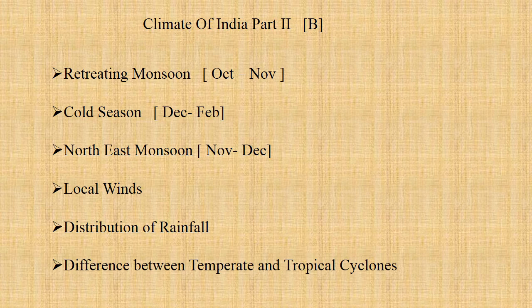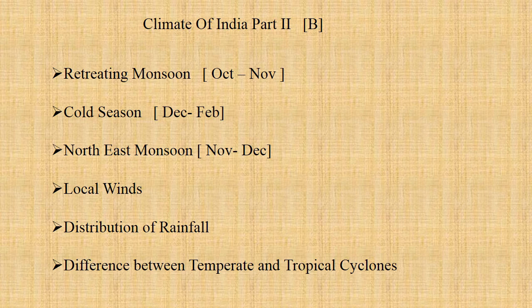In our previous presentation, Part 2A, we learnt in detail about the advancing monsoon, the movement of the Arabian Sea branch and the Bay of Bengal branch. Today, we are going to study the retreating monsoon, that is, the monsoon that blows in October to November, the cold season, which follows the retreating monsoon in December and February. And then we are going to learn the northeast monsoon that falls in November and December.